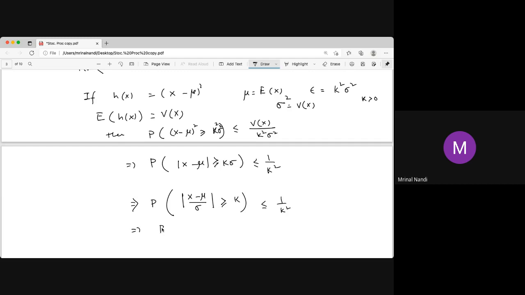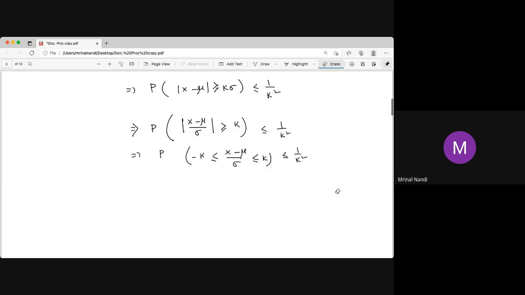And you can write this equivalently as the probability that x lies in the interval mu minus k sigma to mu plus k sigma, and that probability is less than or equal to 1 by k square.